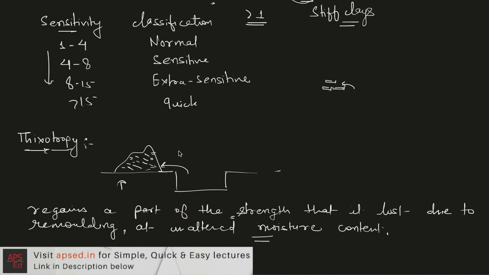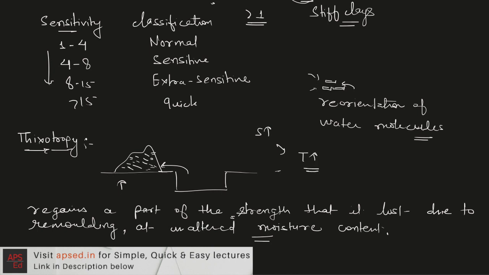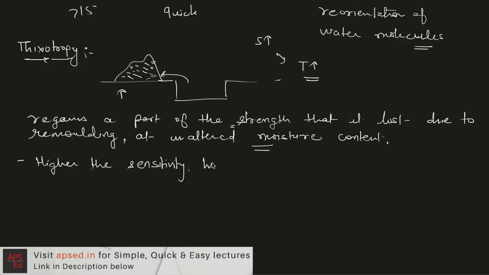So when we leave it for some time, the structure again regains itself and reorientation of water molecules takes place. So due to that reason, there is an increase in the strength. Now there is a relation also between thixotropy and sensitivity. So if sensitivity is higher, then thixotropic hardening will also be higher. We can write, higher the sensitivity, higher will be the thixotropic hardening.